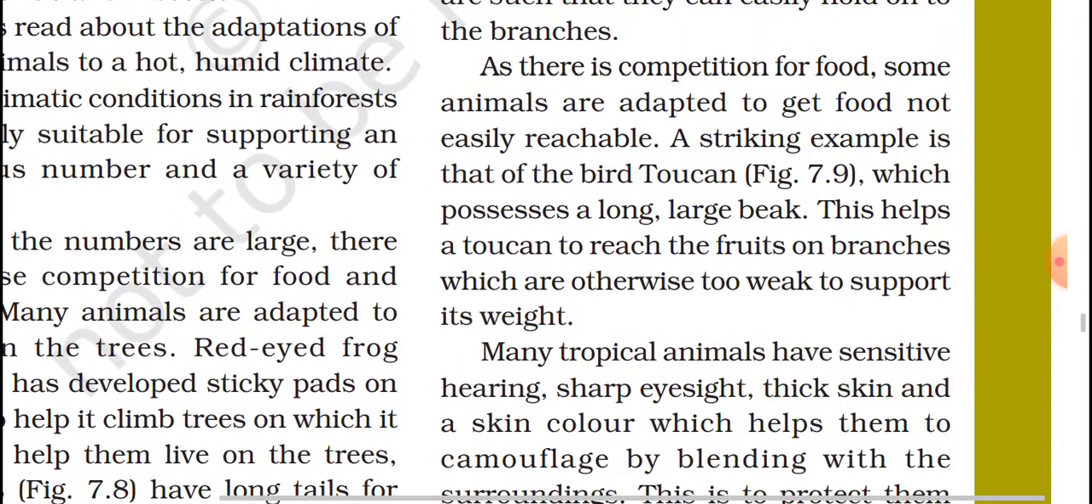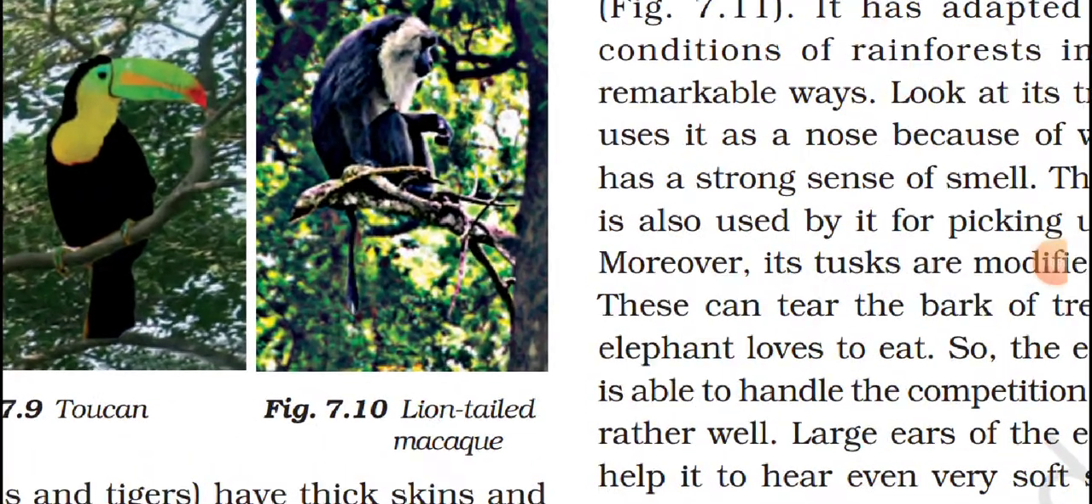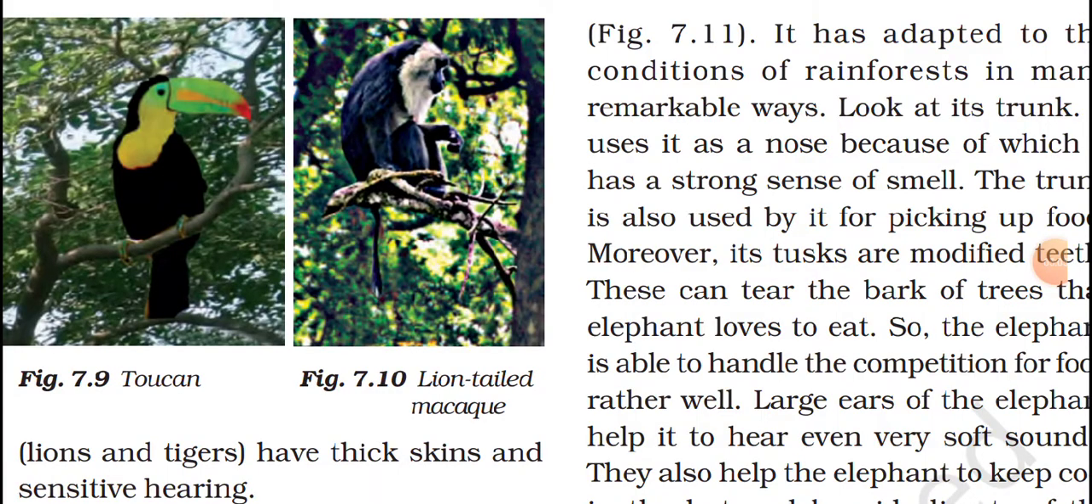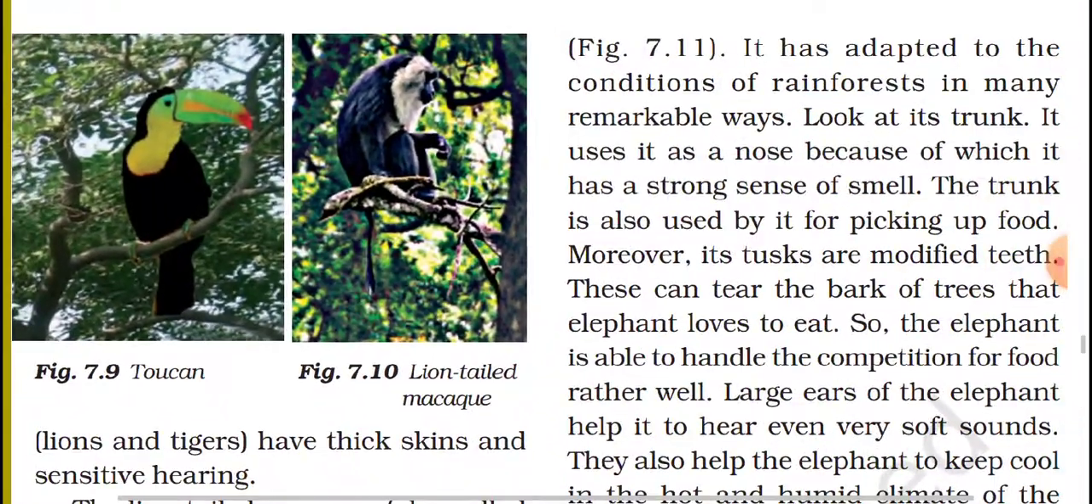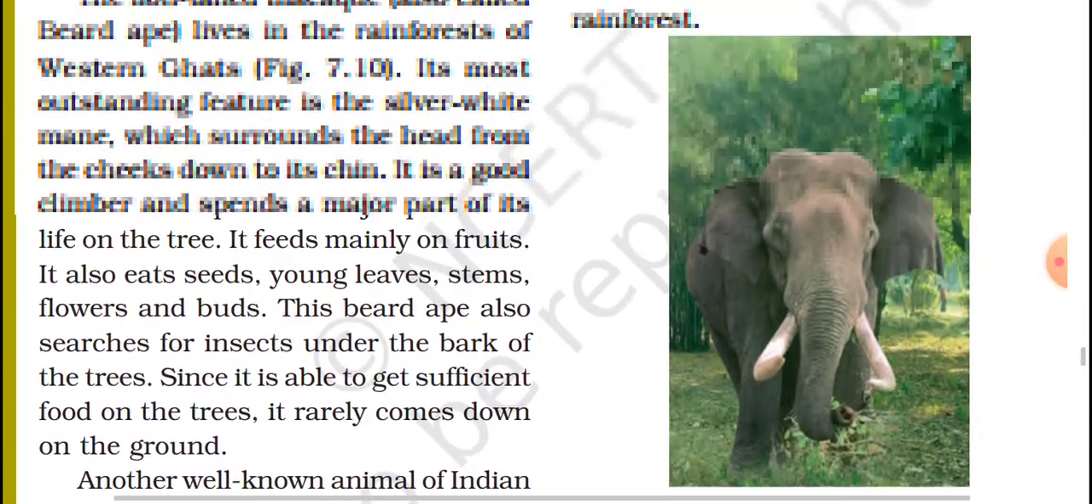Since here there is a competition for food, some animals are adapted to get food that is not easily reachable and they are suffering, but some other animals are getting it easily. Birds are given, the long-tailed macaw, this is one animal. See the toucan, one type of different bird. See the elephant and the Indian elephant.